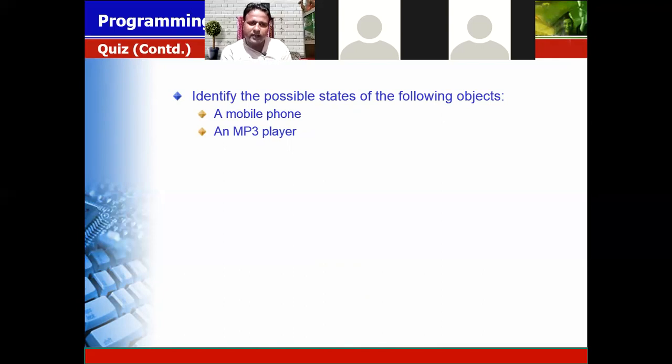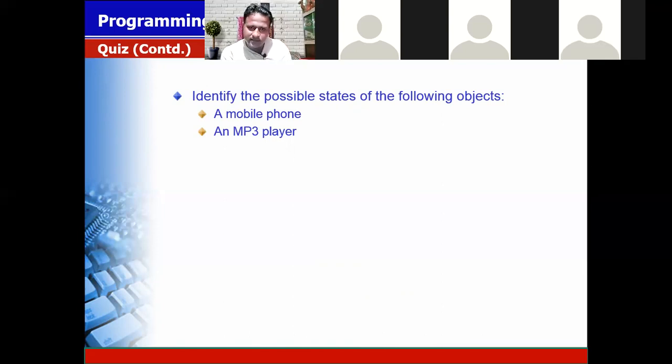You know that in a mobile phone there are different states. State means which situation the mobile is in.